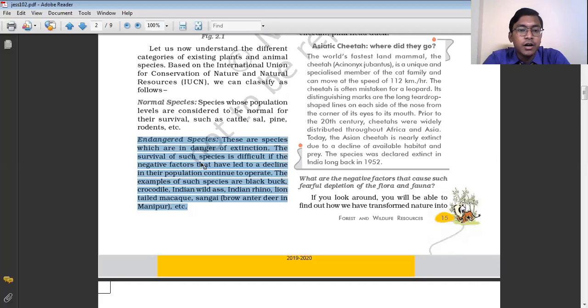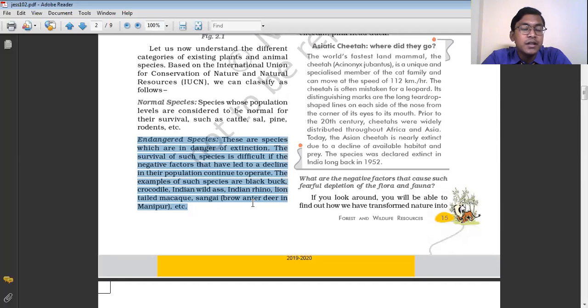So the survival of such species of animals and plants is going to be very difficult if the negative factors that have led to a decline in their population continue to operate. Some examples of such species are the black buck, the crocodile, the Indian wild ass, the Indian rhino, the lion-tailed macaque, the Sangai, which is a type of deer, the brow-antlered deer in Manipur, etc. These are the animals considered as endangered species.